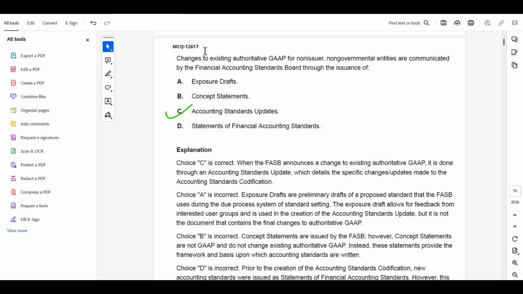I got these MCQs from other publication books. The other MCQ is: changes to existing authoritative GAAP for non-issuer, non-governmental entities are communicated by the Financial Accounting Standards Board through the issuance of, means they are communicated via accounting standard update.